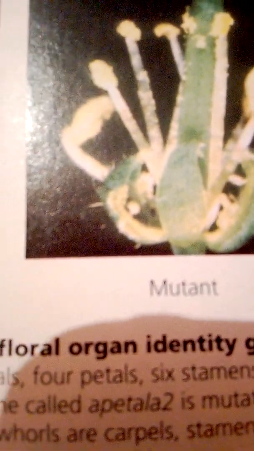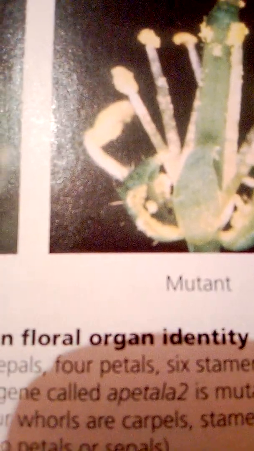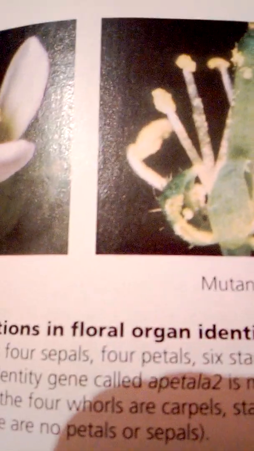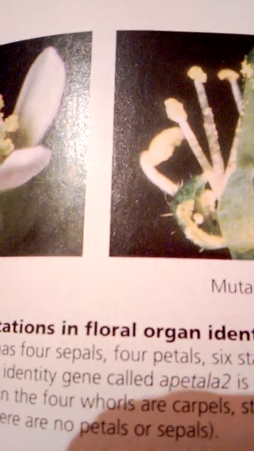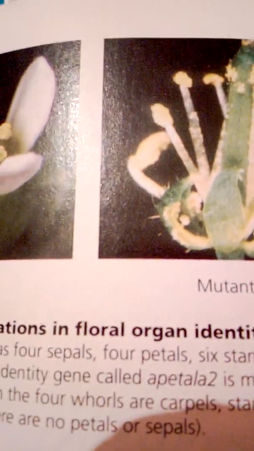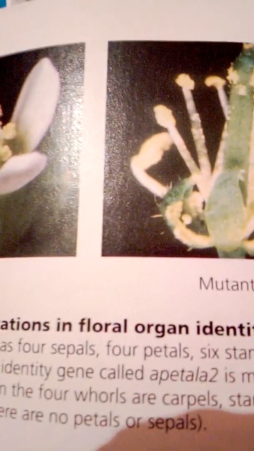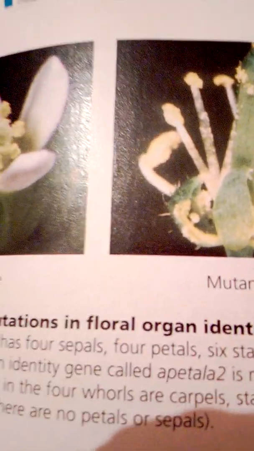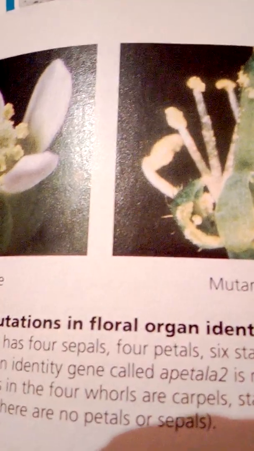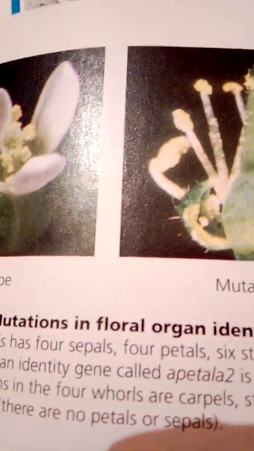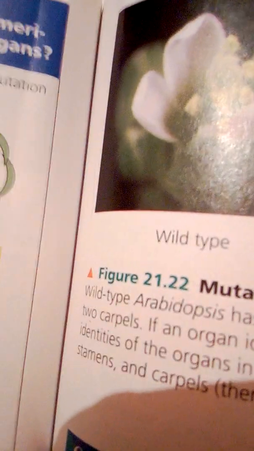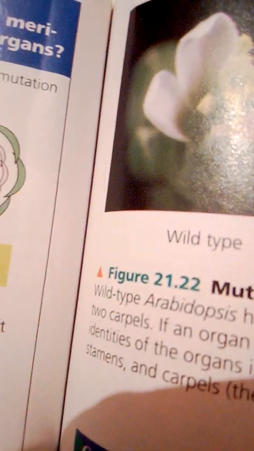floral organ identity genes. In plants with a homeotic mutation, specific organs are missing or repeated. Some of these mutant phenotypes are reminiscent of those caused by bicoid or other pattern formation mutations in Drosophila, like the homeotic genes of animals. The organ identity genes of plants encode transcription factors that regulate specific target genes by binding to their enhancers in the DNA.